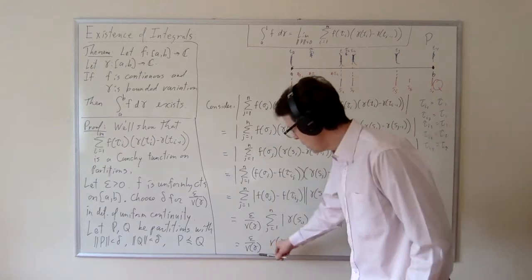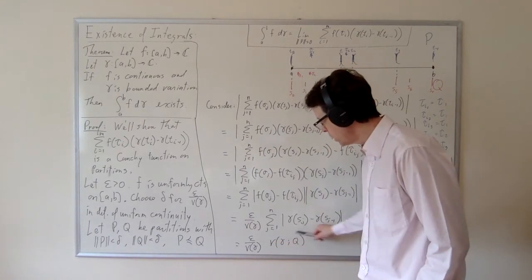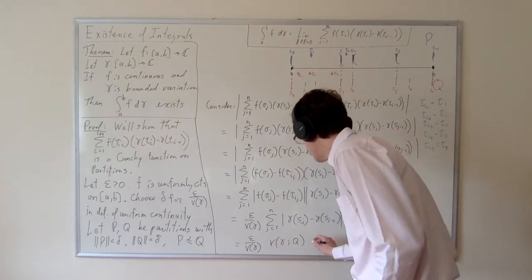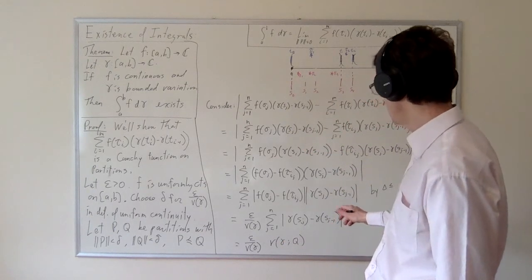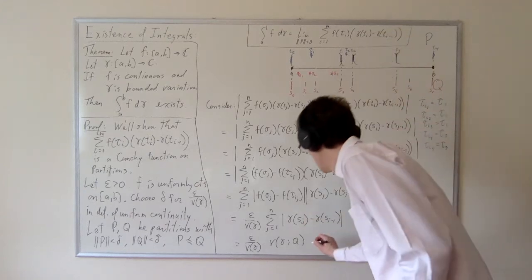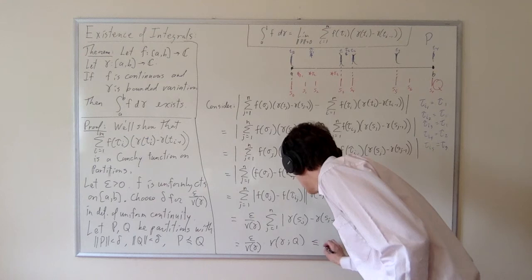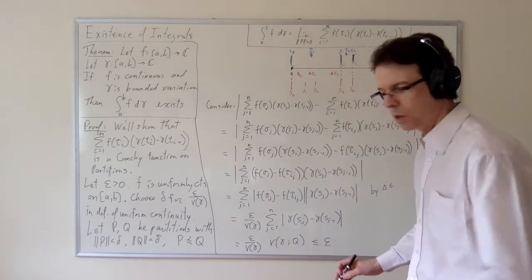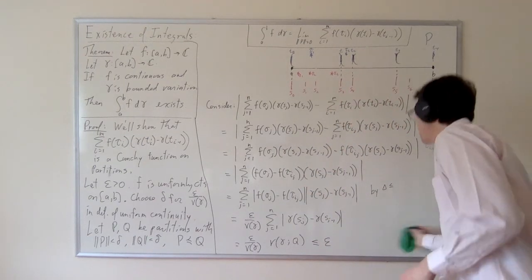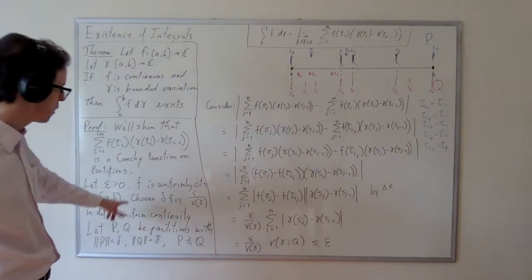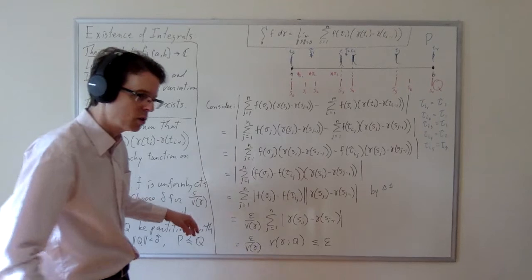Now, the variation of gamma is a supremum of terms that looks like this. And so this term here can't be larger than the denominator. And so that's going to be less than or equal to epsilon. And now I notice I don't have any strict inequalities here, right? I'm supposed to follow the definition of Cauchy exactly. One of these should be a strict inequality.